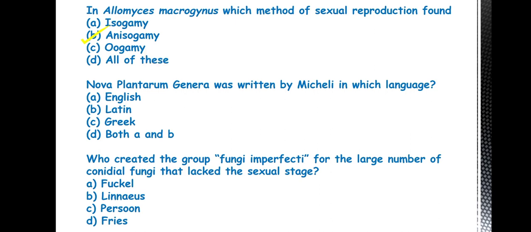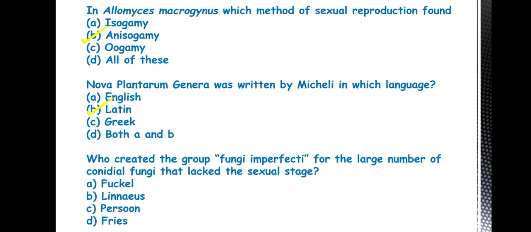The next one is: Nova Plantarum Genera was written by Micheli in which language? So the answer is B, Latin. Nova Plantarum Genera is a very important book written by the father of mycology, P.A. Micheli, in Latin language.